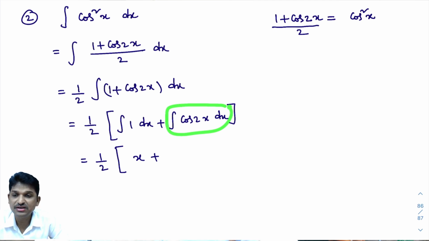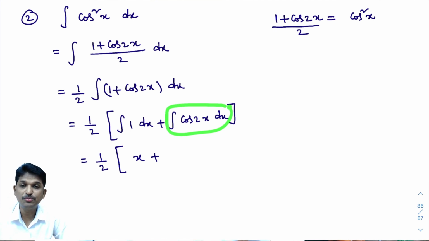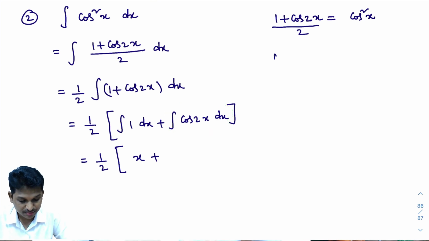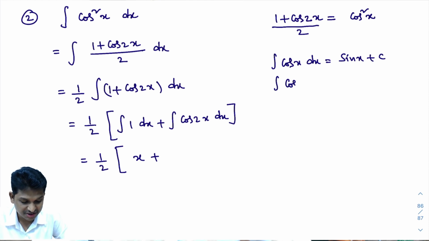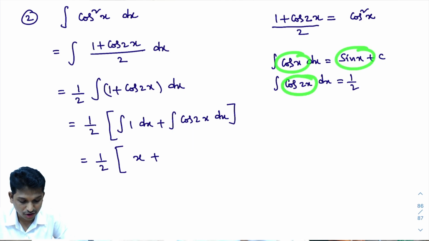How to do these things? You learn these things in module number 2. I'll quickly explain. You know this formula: integral of cos x dx is sin x plus c. In place of x, if a linear form ax plus b is there, then its answer starts with 1 by the x coefficient. What is the x coefficient here? The x coefficient is 2. As you know, integral of cos x dx is sin x, so integral of cos 2x, I'll write as sin 2x. This is what we learn in module number 2.